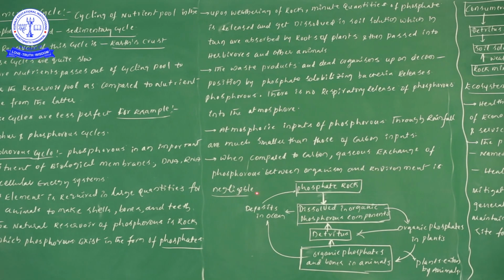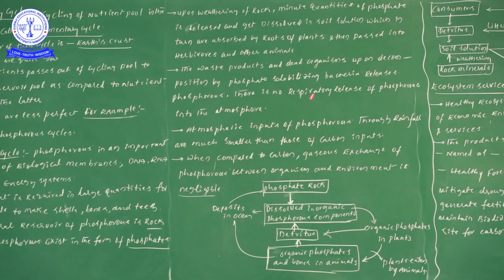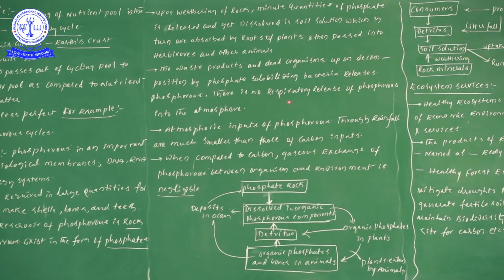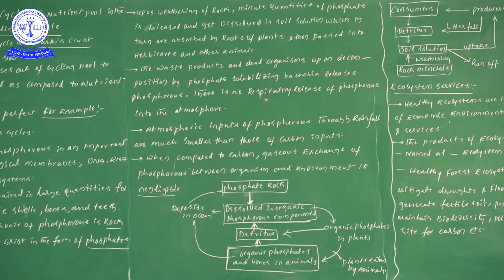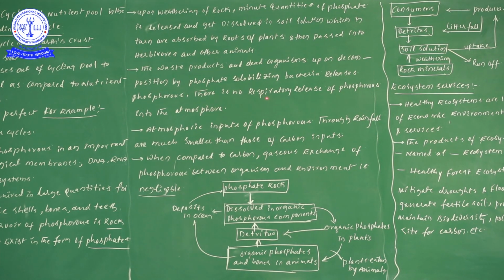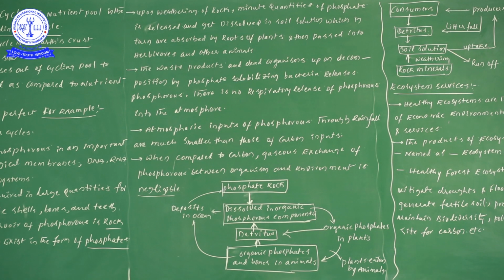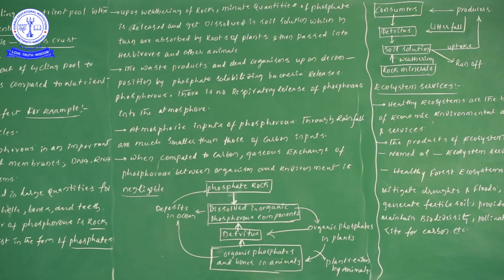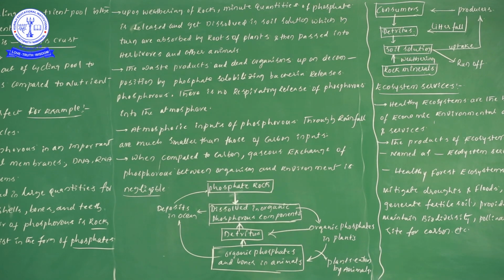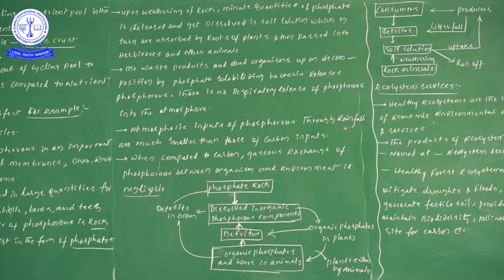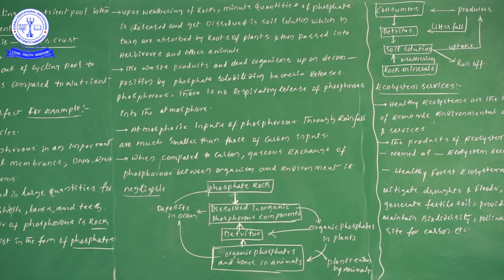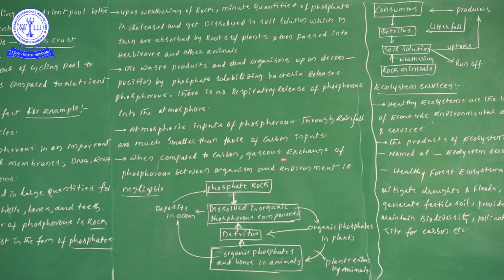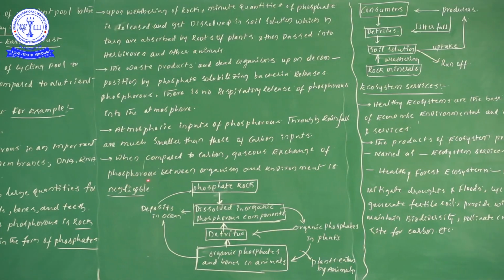Between carbon and phosphorus, what is the first difference we have seen? Carbon dioxide or carbon is released through respiratory activities, but phosphorus is not. Next, more carbon inputs are fixed or come into the soil through rainfall than phosphorus inputs. The third difference is when compared to the carbon cycle, the exchange of phosphorus